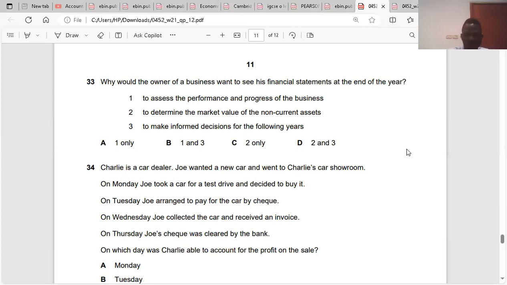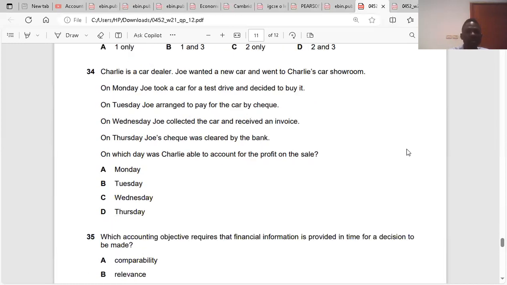Question 34. That's one day's question. Charlie is a car dealer. Joe wanted a new car and went to Charlie's car showroom. On Monday, Joe took a car for a test drive and decided to buy it. On Tuesday, Joe arranged to pay for the car by check. On Wednesday, Joe collected the car and received an invoice. On Thursday, Joe's check was cleared by the bank. On which day was Charlie able to account for the profit of the sale?